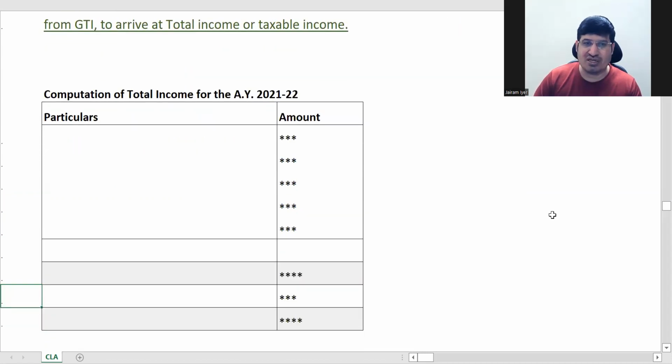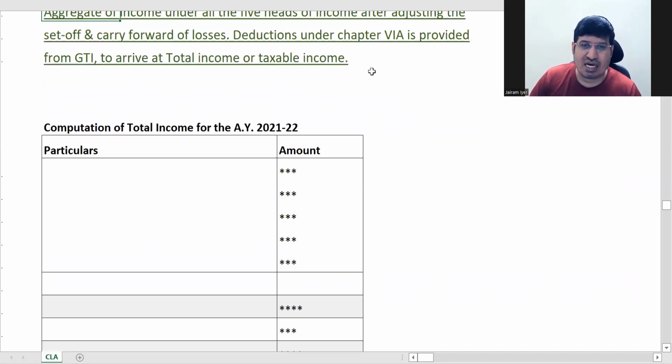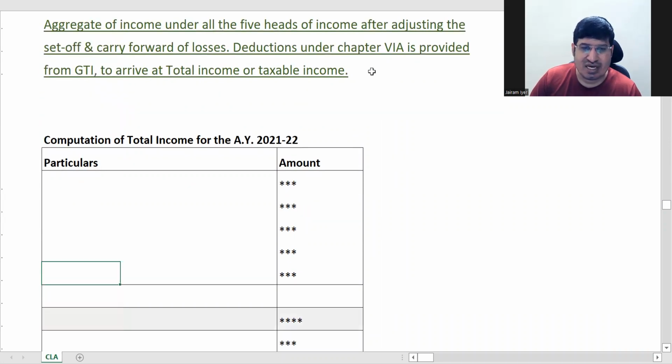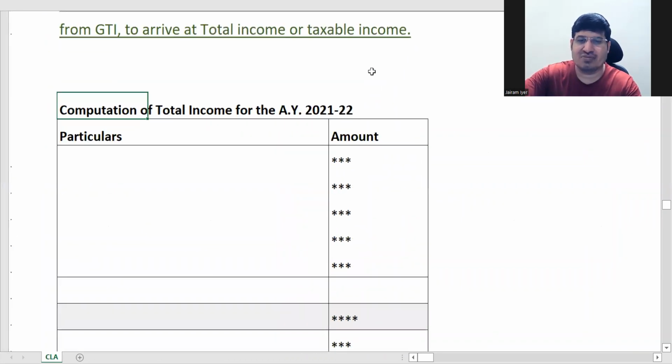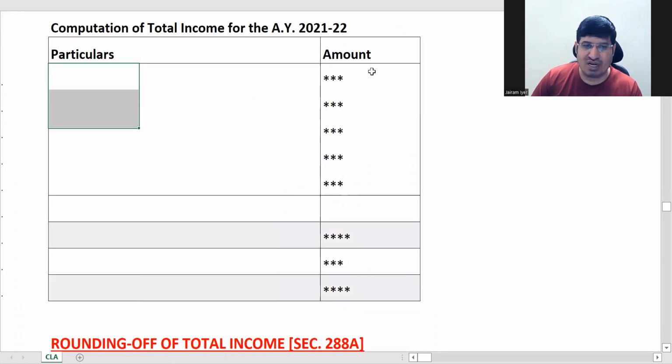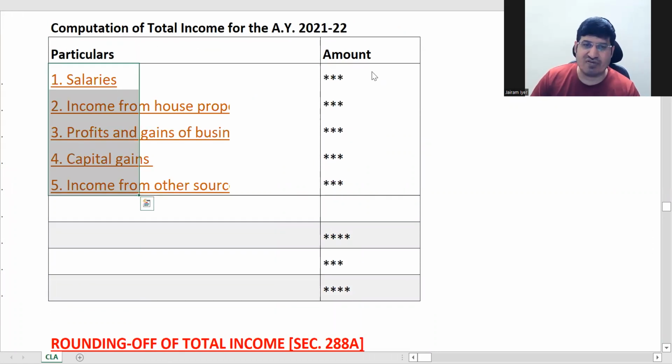So I'll show you here. Now I'm explaining this point here, gross total income, whatever is written here. If you see how income is computed, first of all, you will have to add all your heads of income.